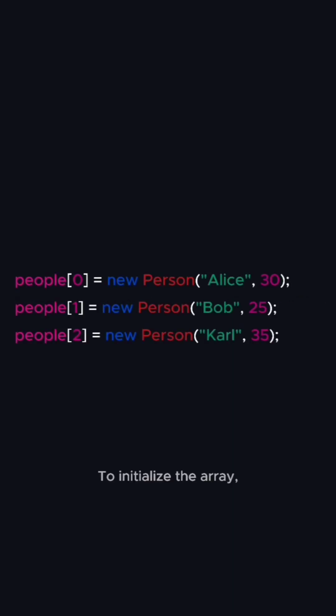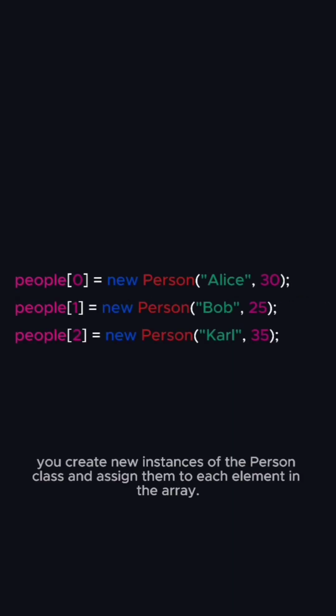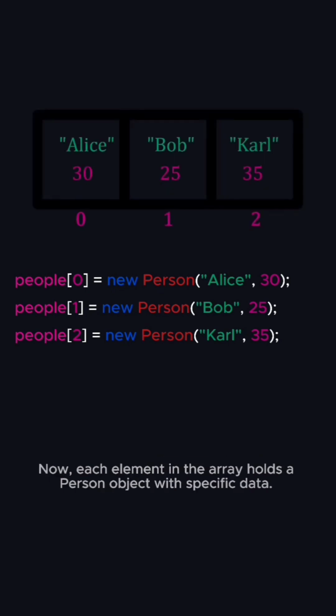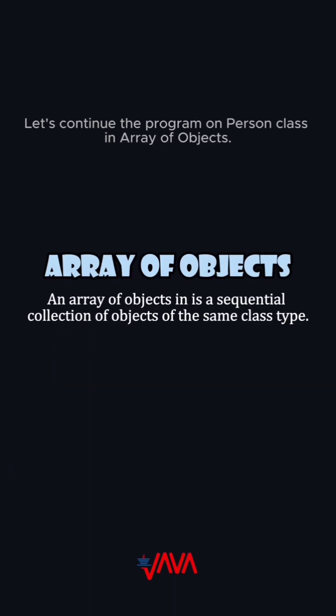To initialize the array, you create new instances of the Person class and assign them to each element in the array. Now, each element in the array holds a Person object with specific data. You can access and use these objects just like you would with any other array. Let's continue the program on Person class in array of objects.